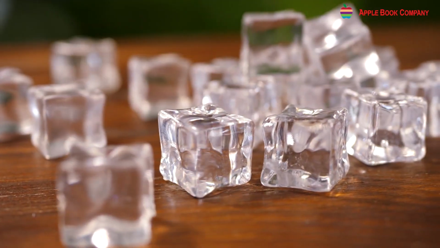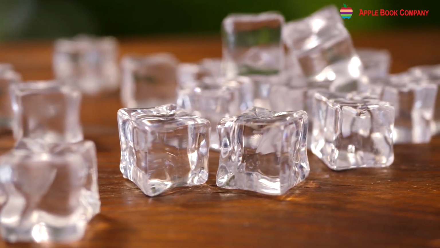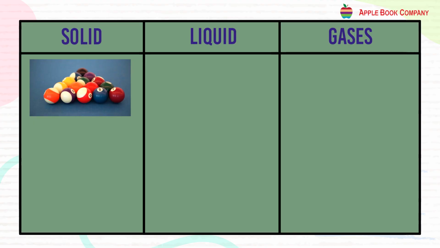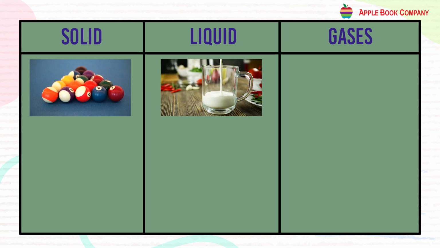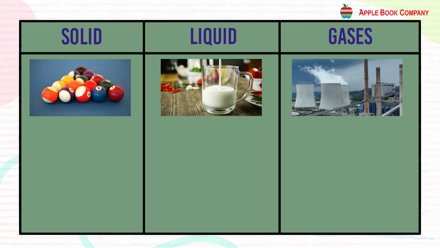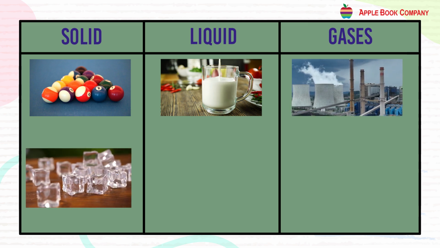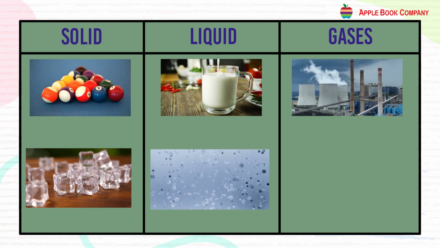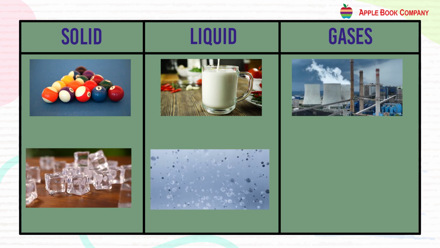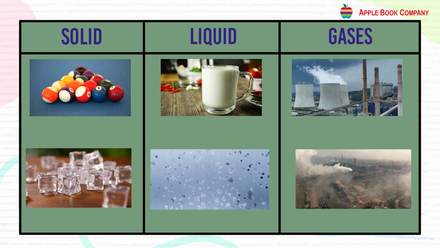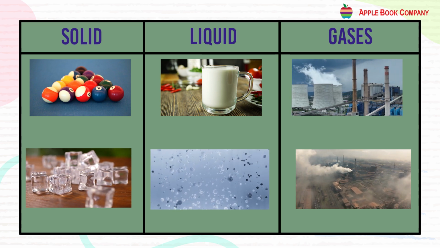Let us learn the differences between solids, liquids, and gases. Solids have a definite shape. Liquids have no definite shape. Gases have no definite shape. Molecules of solids are tightly packed. Molecules of liquid are loosely packed. Molecules of gases are very loosely packed.